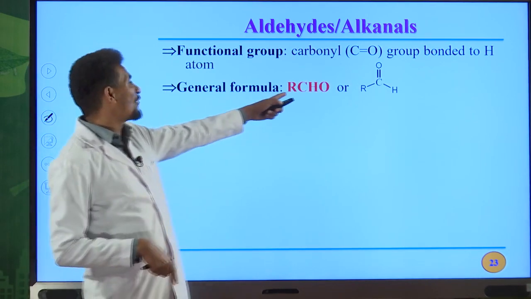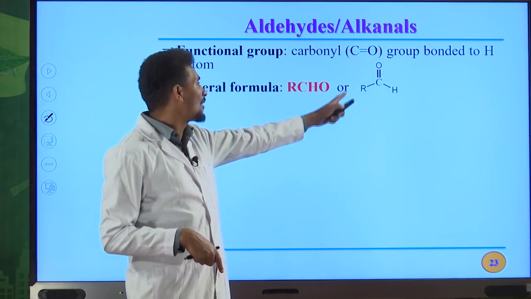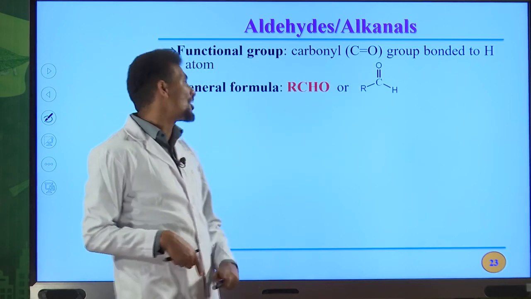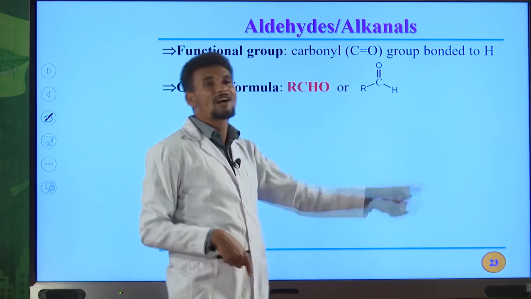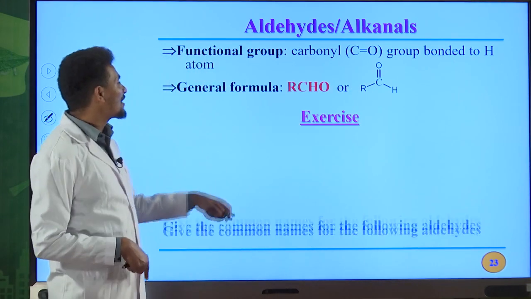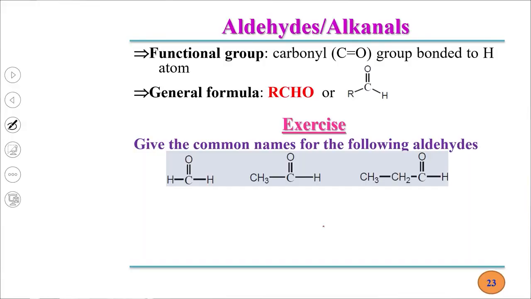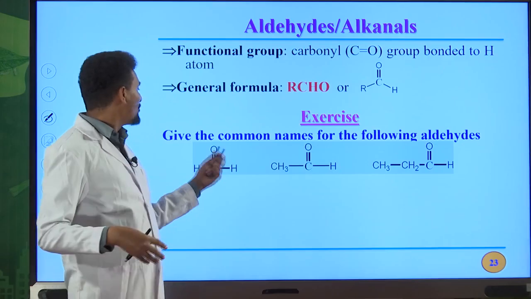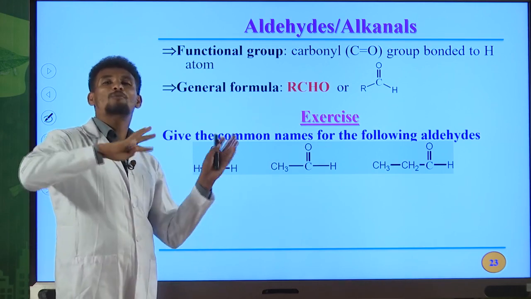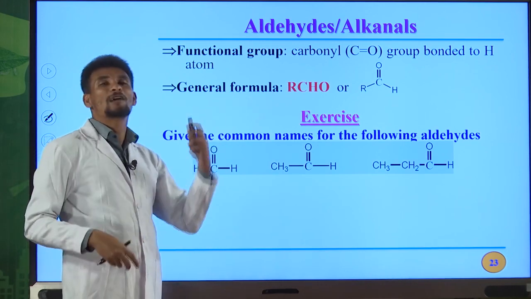So this is the general formula for aldehydes. I already told you about this one. You can also write by using this detailed structure. So this is complete structure for the general formula of aldehydes. Okay, let us write the common names for some aldehydes. For example, formaldehyde. So you must use the common name of carboxylic acid to write the common name of aldehyde.